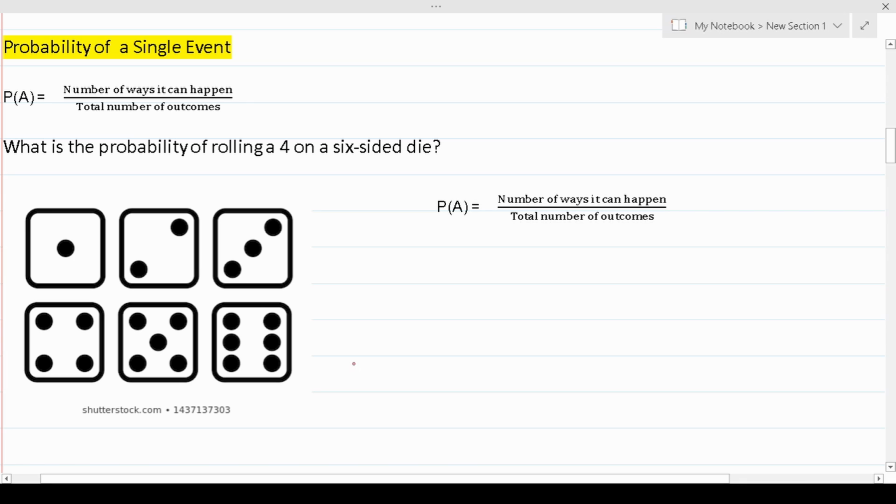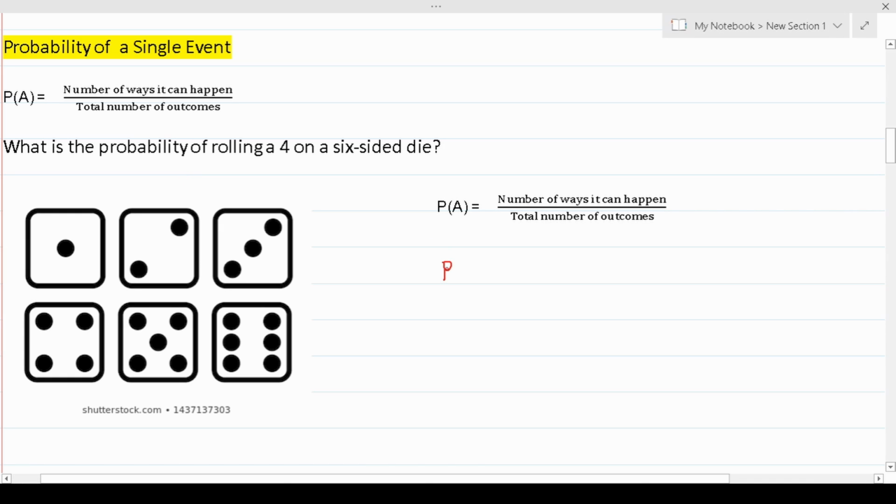All right, so let's start today's video by talking about how to find the probability of a single event. Again, you may recall that that can be found by finding the number of ways that event can happen and dividing it by the total number of outcomes possible. For this example, we want to find the probability of rolling a 4 on a 6-sided die.